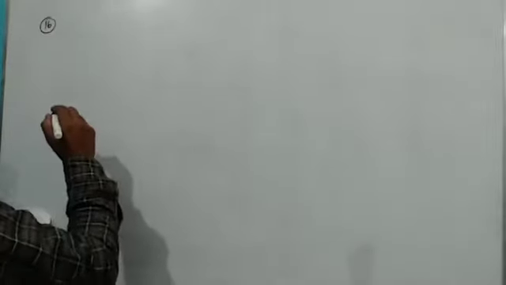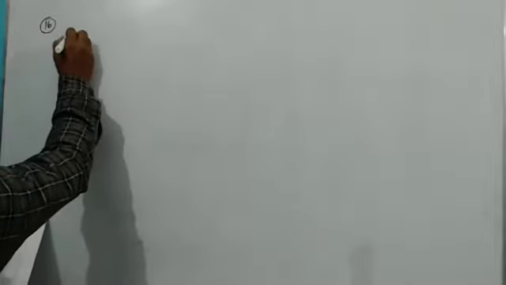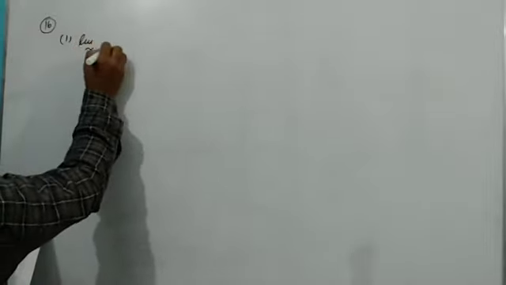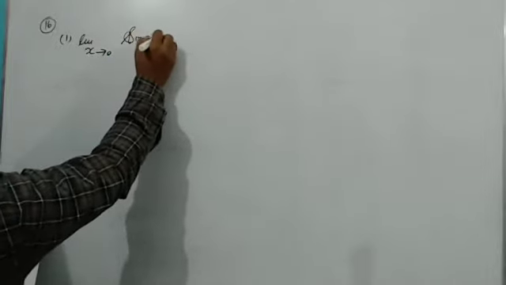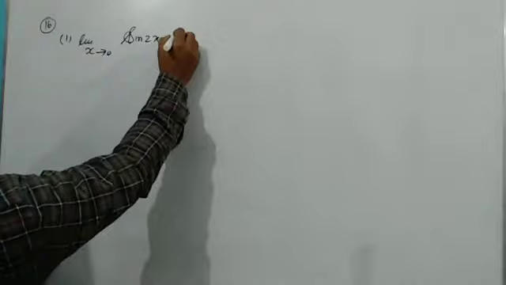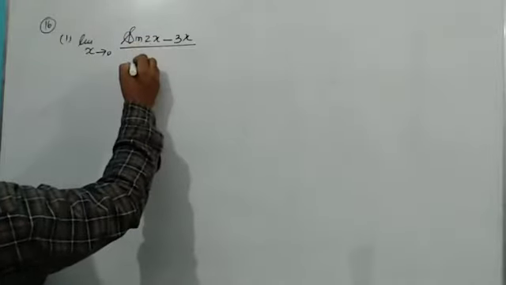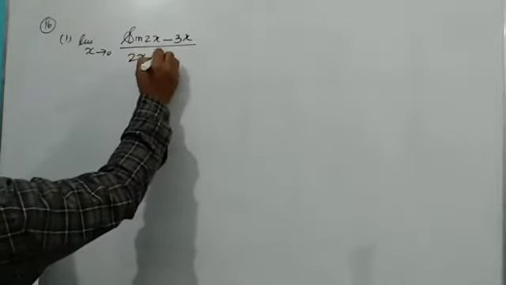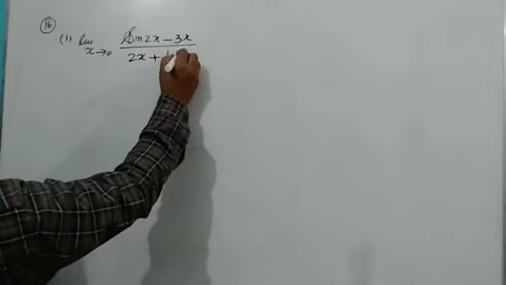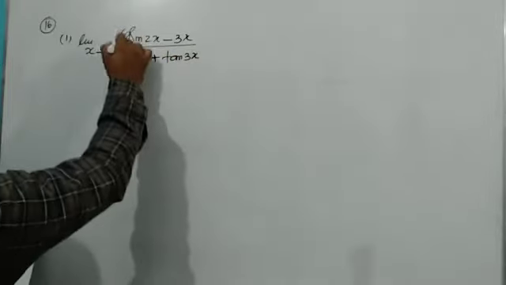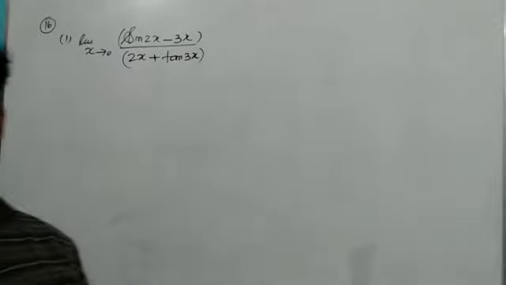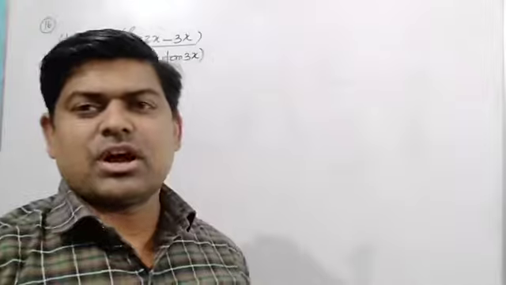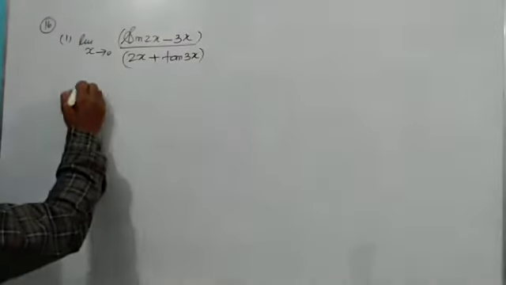Question number 16, you can see I'm having one question. First one I am doing is limit x tends to 0 of (sin 2x minus 3x) upon (2x plus tan 3x). As I told you, in 16 and 17 both, we have to divide by x in numerator and denominator. So I am going to just divide it and you can see what will happen.